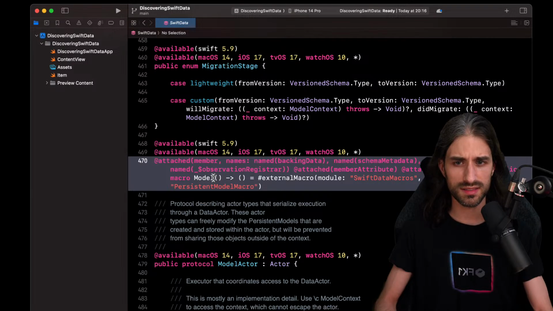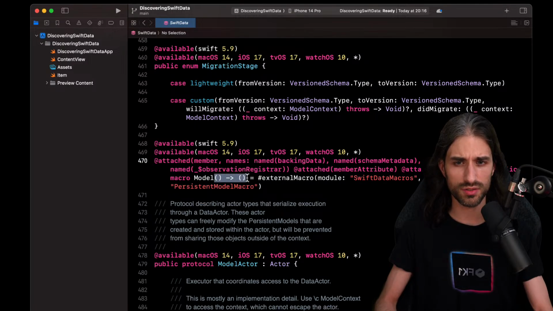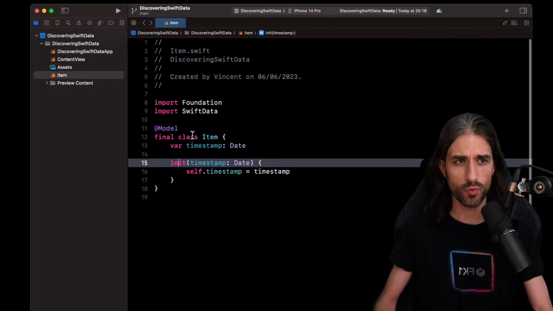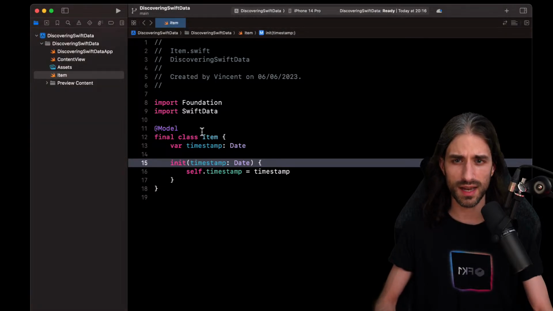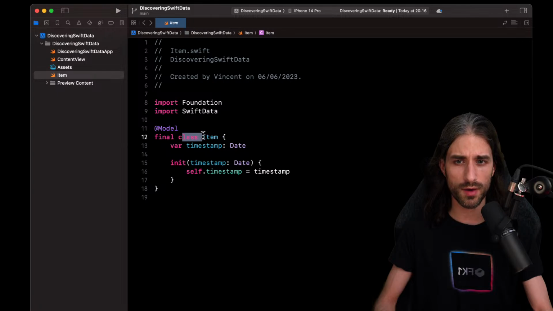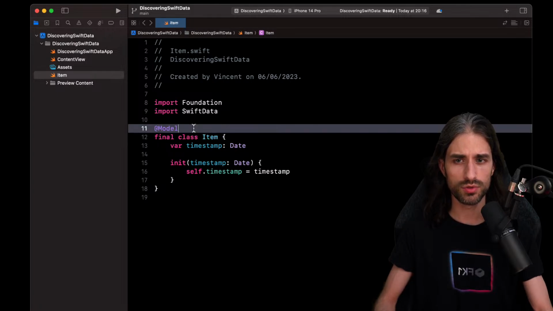You apply it to something, it returns something. I'm not sure what to make of this for now, but we don't need to know all the intricate details. The goal is just to discover the framework, and so it's already more than enough to know that when we use this @Model, we turn our regular class into something that can be persisted into a persistent store.